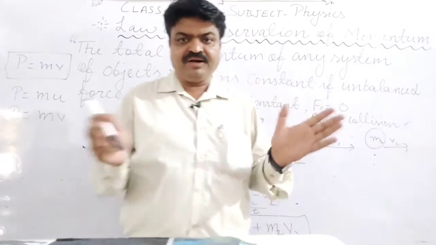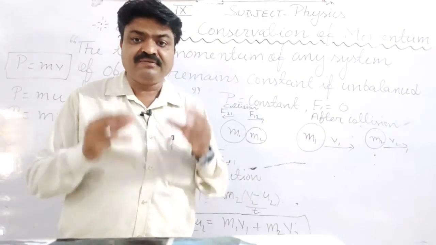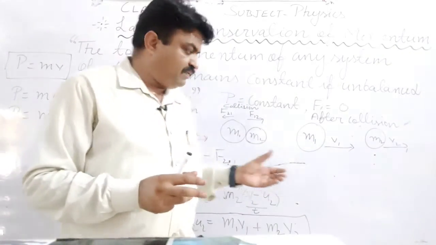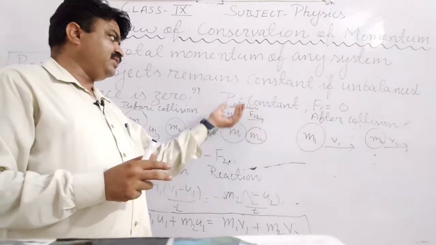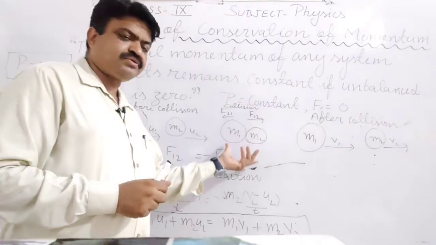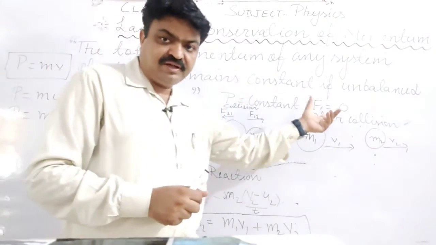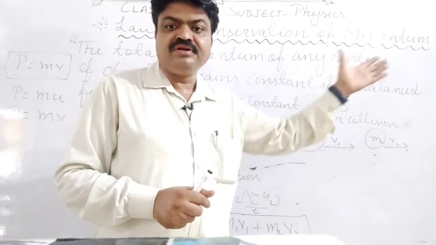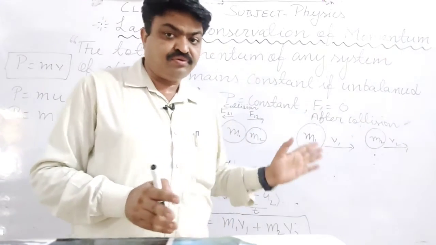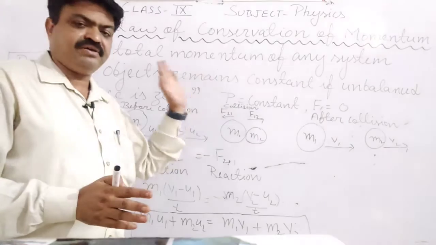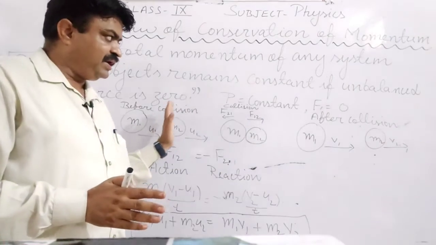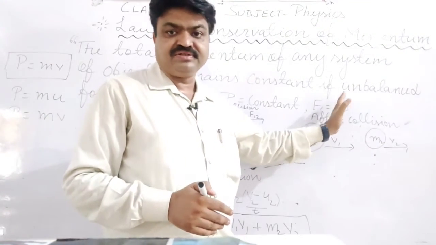Why does momentum conservation take place, student? Because here after the collision their total momentum remains constant, because the unbalanced force is zero. There is no other force used here. There is no unbalanced force here. It is zero.